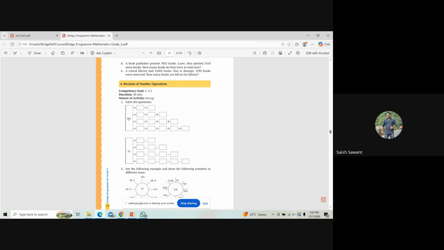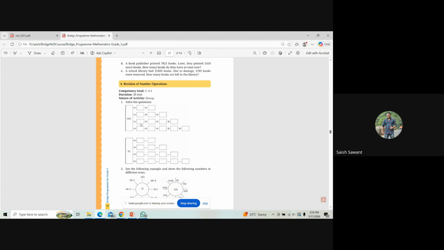You should get the answer as 165 with two numbers. The simple answer would be 100 plus 65 will give you 165. Now the same thing you have to do using three different numbers. The simple answer will be 100 plus 60 plus 5. So students can come up with different answers, and you can also change this number and change this pattern if you want.